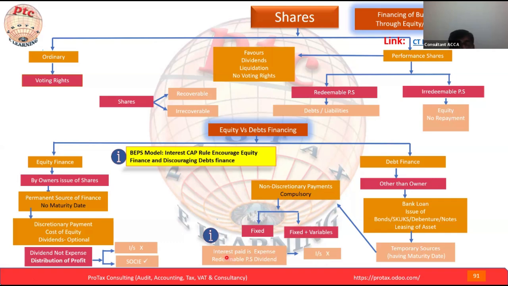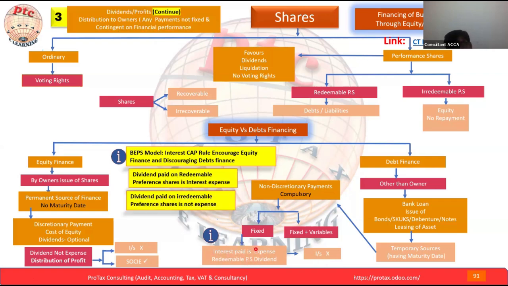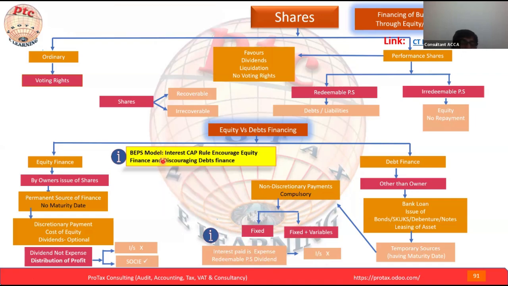Okay. Here we are paying what is actually interest, but we are calling it dividend. On redeemable preference shares, we pay the dividend, but actually it is an interest expense. Now here we added a couple of points.